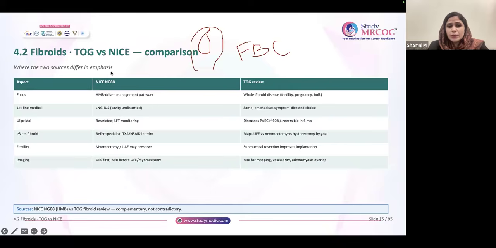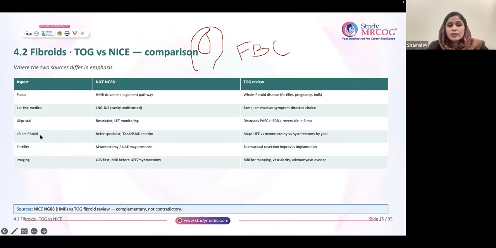First line is LNG-IUS according to NICE. Same according to TOG, but it depends on choice also. They emphasize symptom-directed choice. Ulipristal has restricted use according to NICE. LFT monitoring is a mandatory thing. And TOG also comments about the PAEC 60% that we discussed, and it is generally reversible in 6 months.